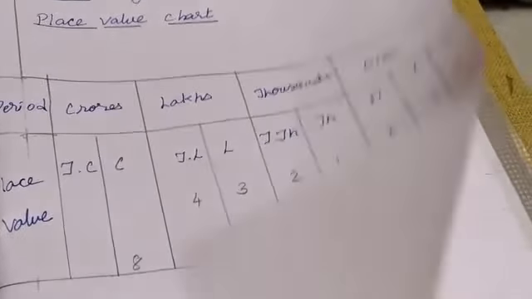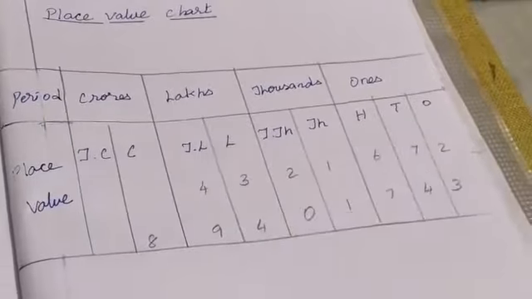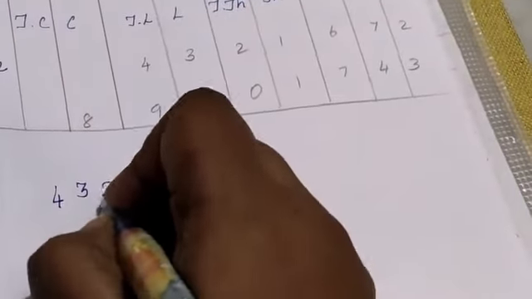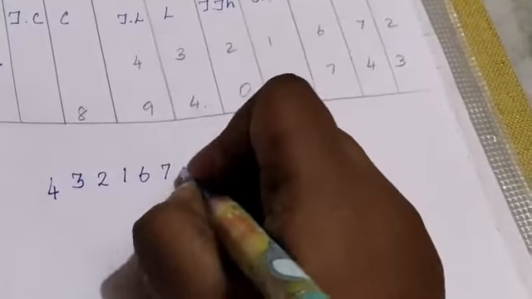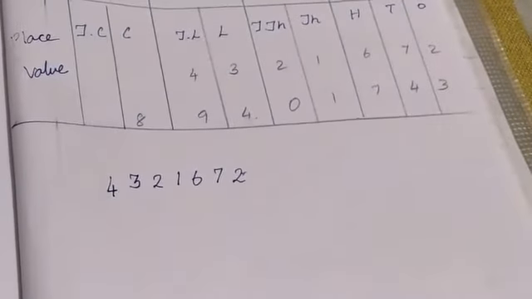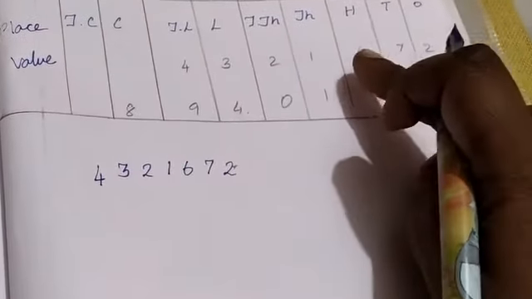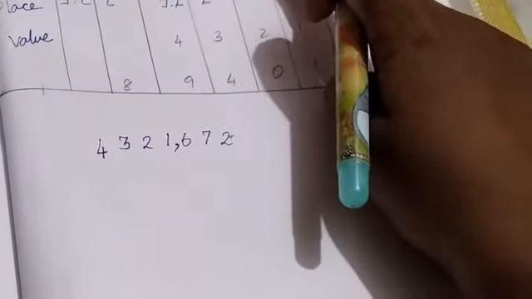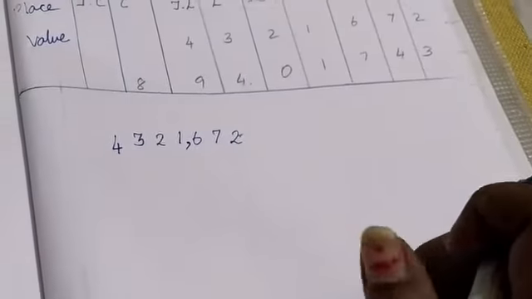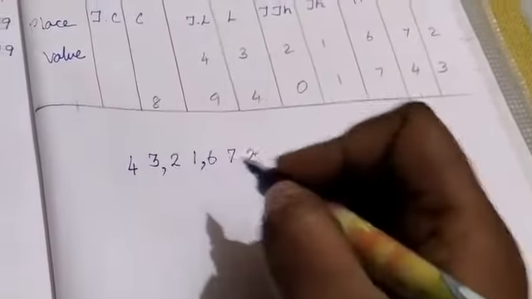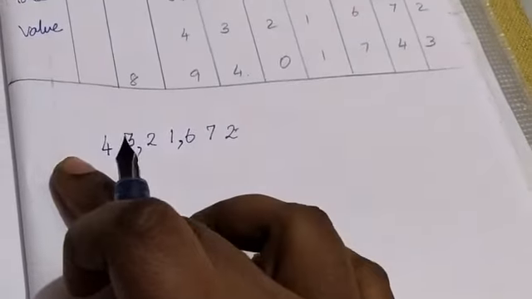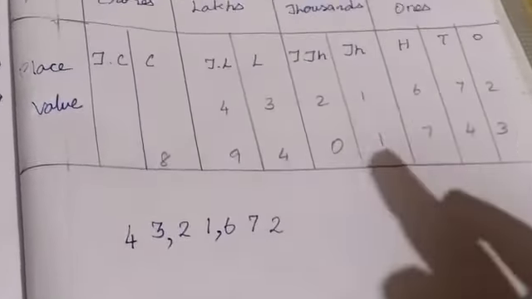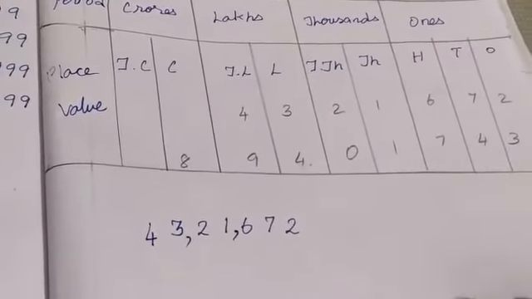Using these periods, we may put the comma for the numbers. For example, the first number is 4, 3, 2, 1, 6, 7, 2. Using the periods alone, you want to put the comma. In the ones period, 3 digits are there. So after the 3 digits, first comma we want to put. Next, in the thousands period, 2 digits are there. So after 2 digits, you want to put the comma. In lakhs, 2 digits. After that, here nothing. So that's all. Using the periods and place values alone, we may put the comma and read it.